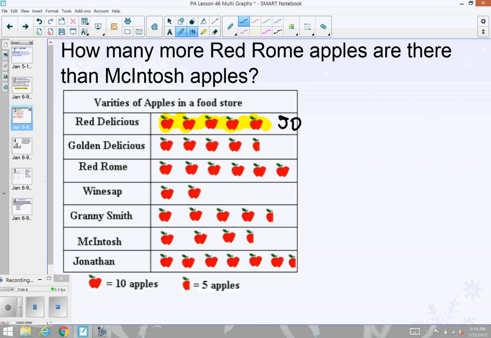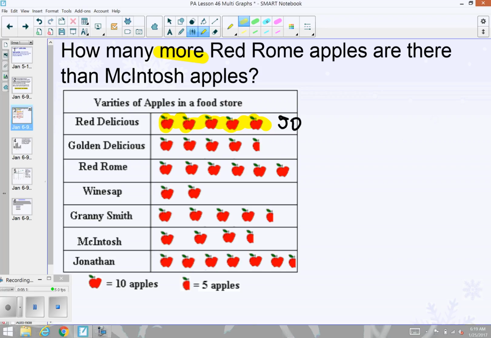We looked at these in the past, probably in elementary school and early middle school, but we want to make sure that we can continue talking about them in upper middle school and high school as well. Okay? So the question today is, how many more red Rome apples are there than Macintosh apples? So how many more? We're comparing the Rome apples to the Macintosh apples.